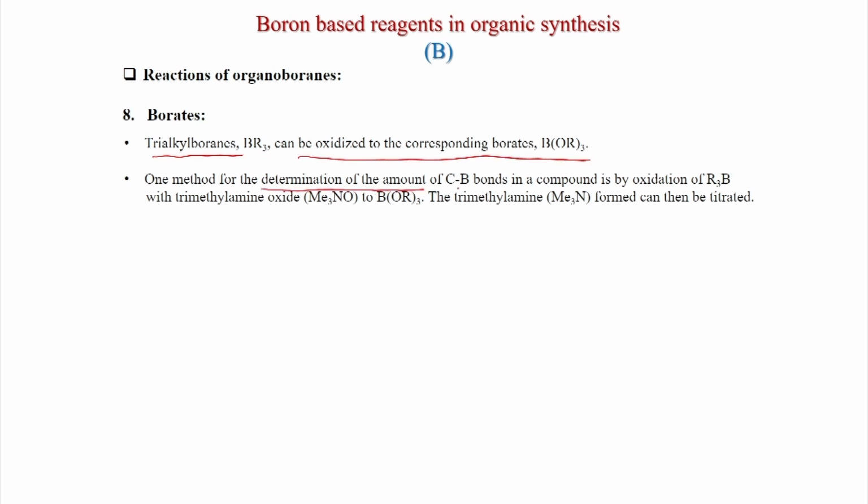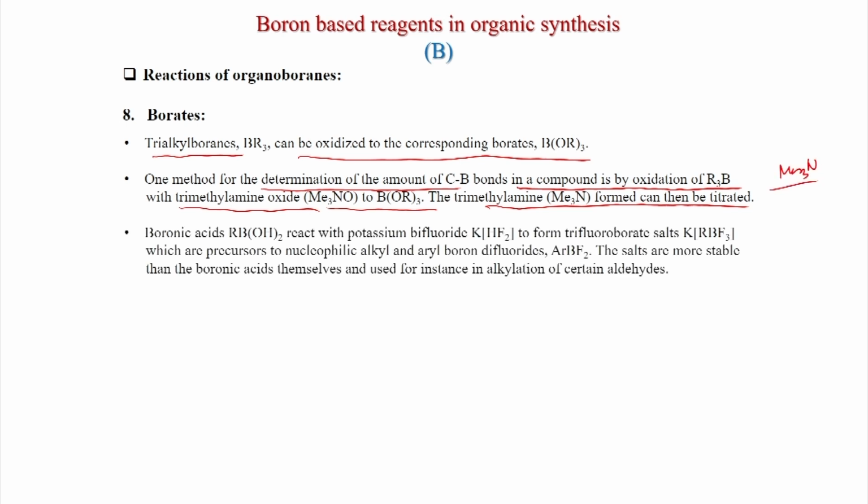One method for the determination of the amount of C-B bonds in a compound is oxidation of R3B with trimethylamine oxide to give B(OR)3. The trimethylamine formed, Me3N, which is liberated, can be titrated.